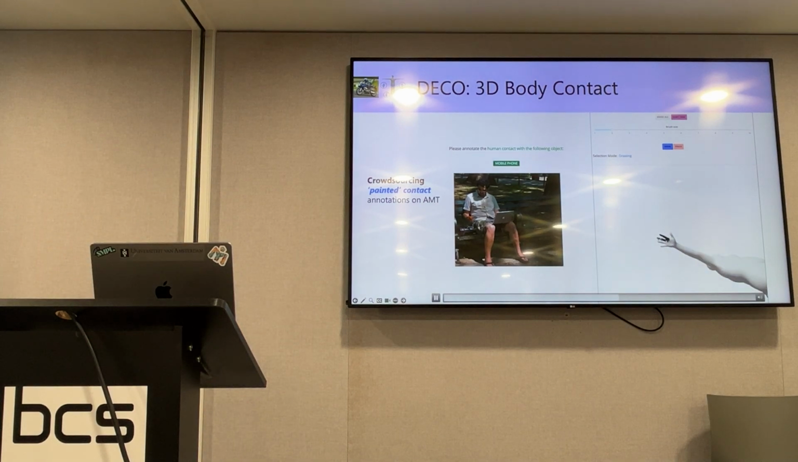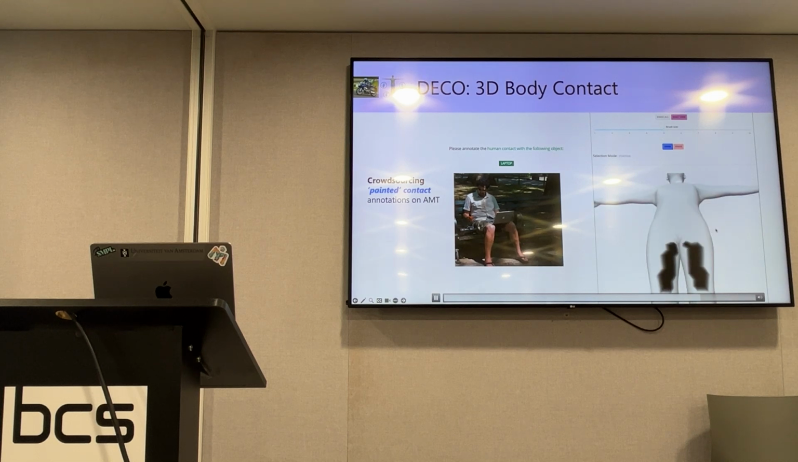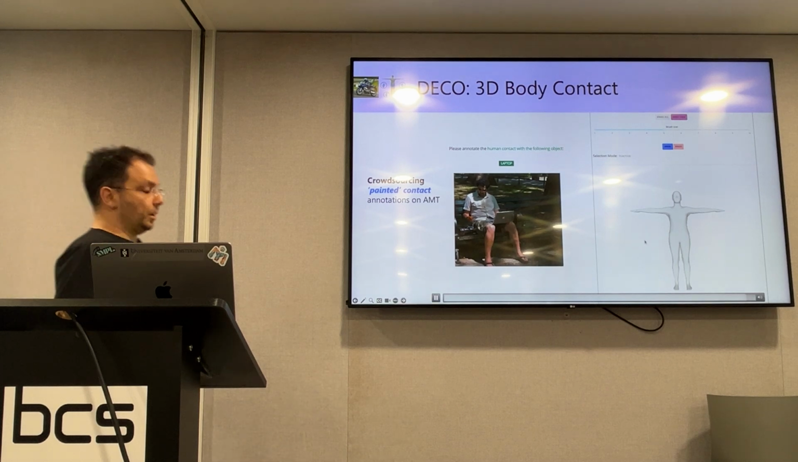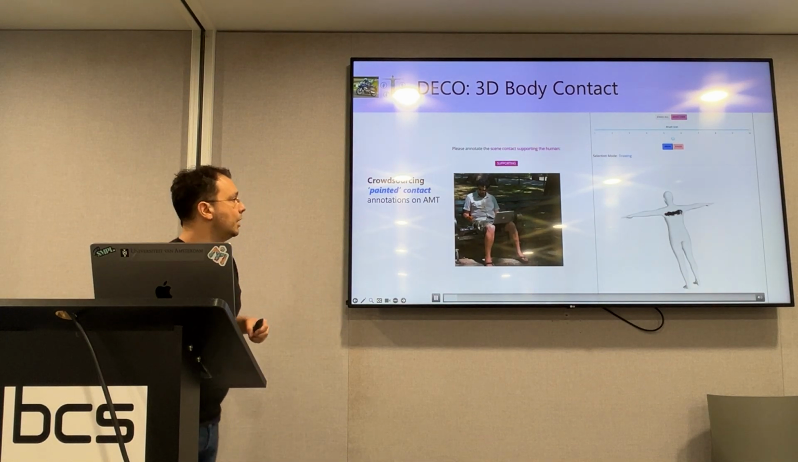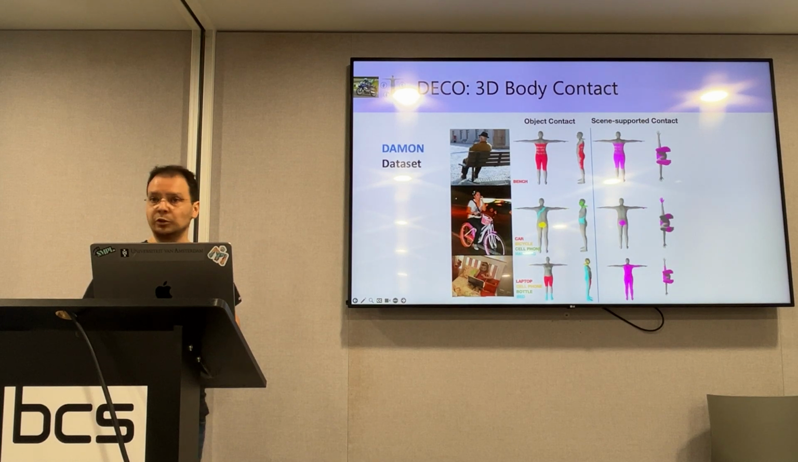We embed this into a browser, and we employ a lot of people on Amazon Mechanical Turk. So basically, now we will crowdsource annotations, and we show several images to these people, and then people need to paint the respective contact. For example, here the laptop is resting on the lap. And we do this for all the objects that we detect with a VLM, or we ask people to annotate general scene support contact. So we do this at scale on Amazon Mechanical Turk.